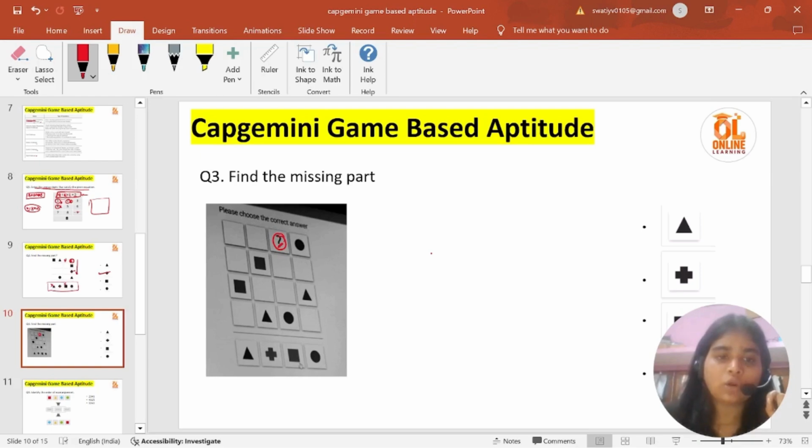So see, we cannot have a square here. Okay, we cannot have a square here. Can we have a square over here? No, we cannot have a square over here. So these two places are skipped by the square, and here we are already having the circle part. So the only shape we are left with is our square. So square is our answer.